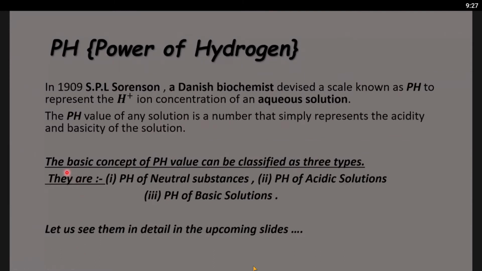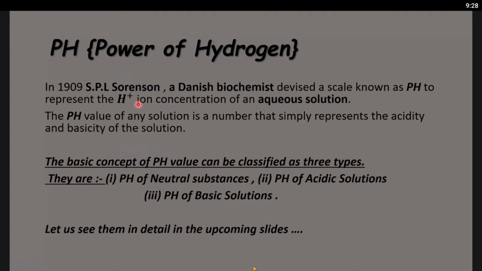One more thing. Why did you write P capital? It should be p small, no? Sorry, sir, spelling mistake. Actually, previously they have used P as capital, but while writing, p should be small and H should be capital.